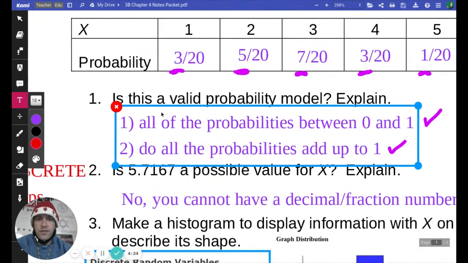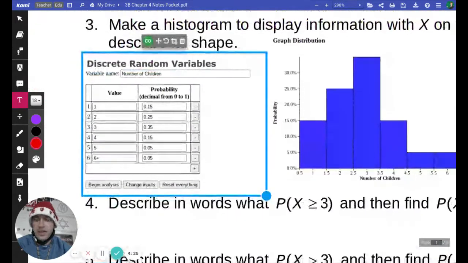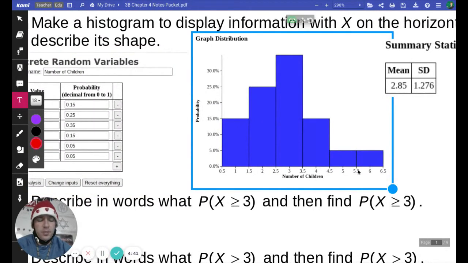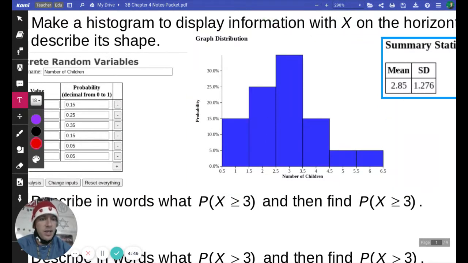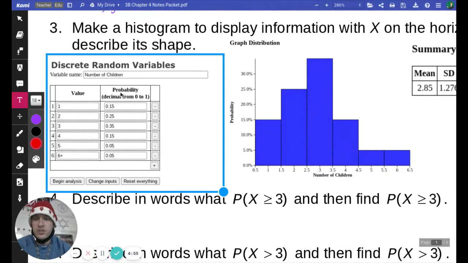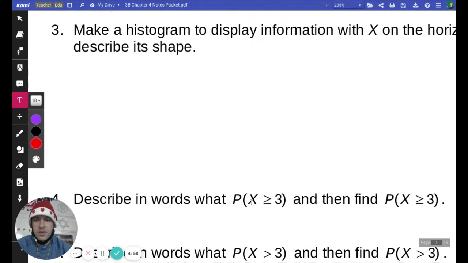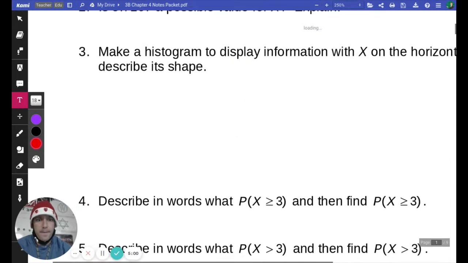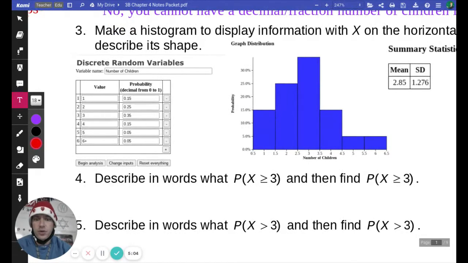And so I had it as fractions initially. So I just did 3 divided by 20, and 5 divided by 20, 7 divided by 20, etc., to get all my probabilities for each number of children. And then hit begin analysis, and it gave me a histogram where I got the number of children, and then the probability of that occurring. And it even gave me a mean and standard deviation as well in the summary statistics. So you can go to Stapplet.com and create your own discrete random variable histogram using the data we created and copy paste that into your notes.